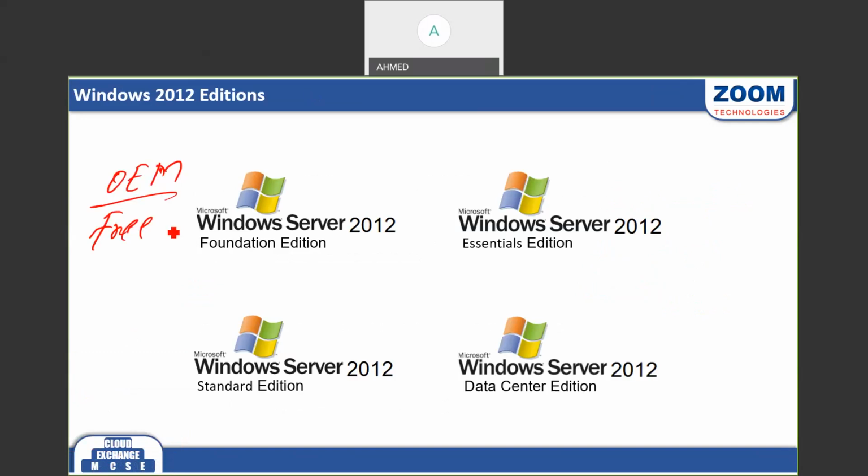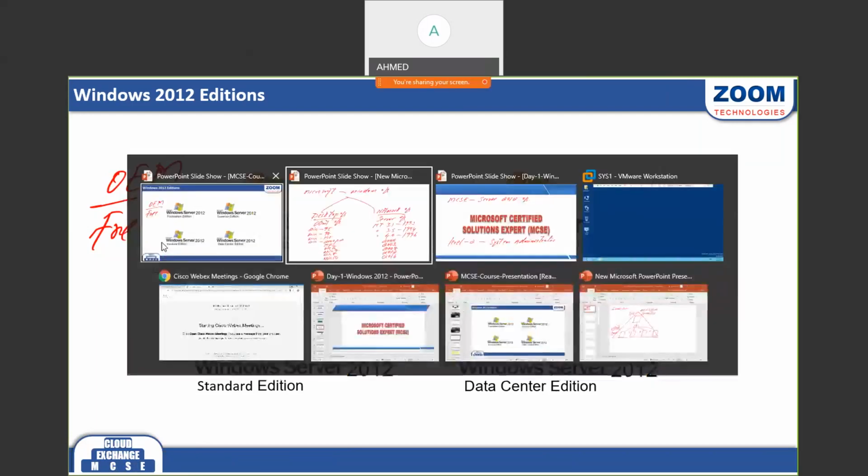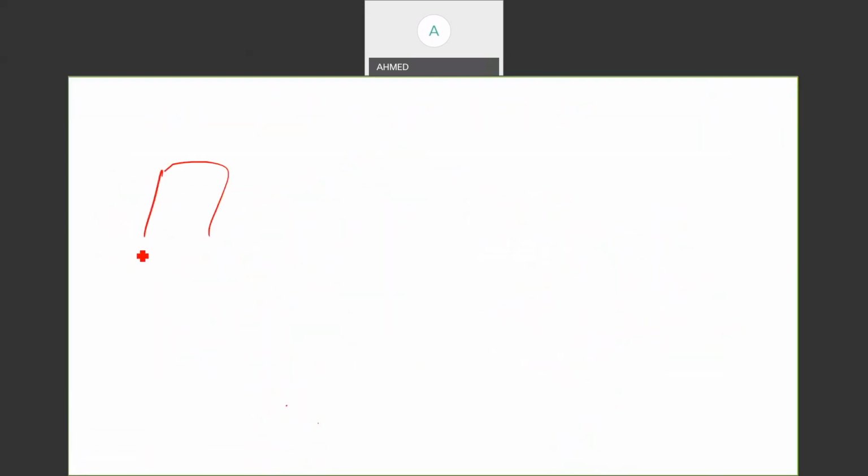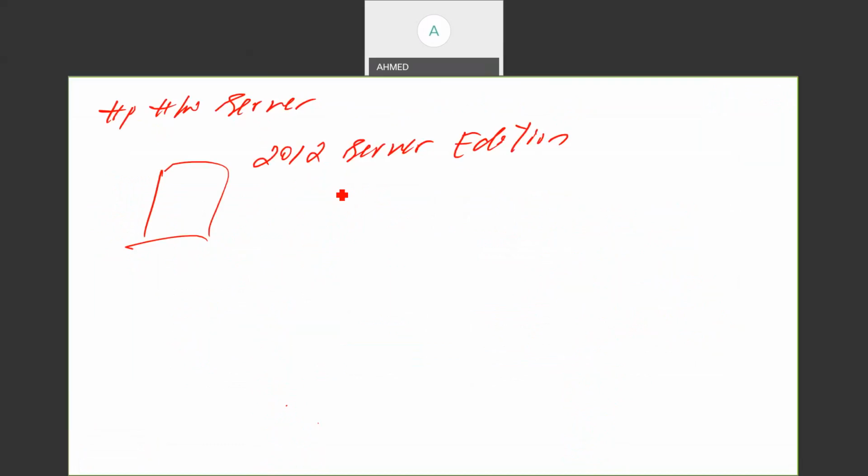For example, today I'm purchasing one hardware server from maybe HP company, from Dell company, right? So this company will give the machine to me, and with the machine they will give one operating system to me. For example, I'm going to the manufacturer HP and purchasing one HP hardware server. If I purchase an HP hardware server, this company complimentarily gives one operating system to me, and that is my 2012 server OS, right? But which edition is this? The edition I'm getting here is the Foundation edition.